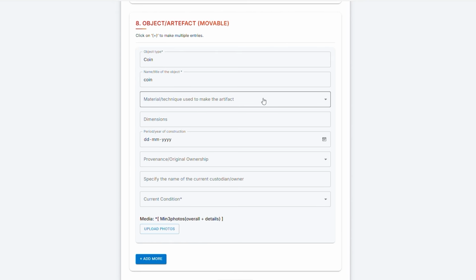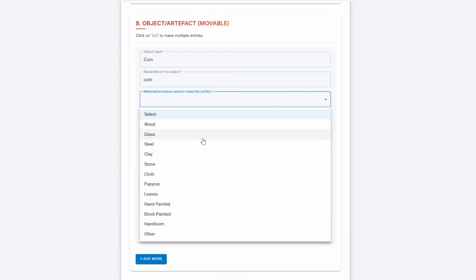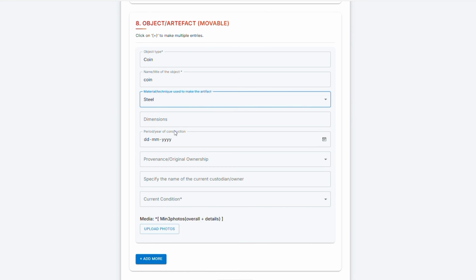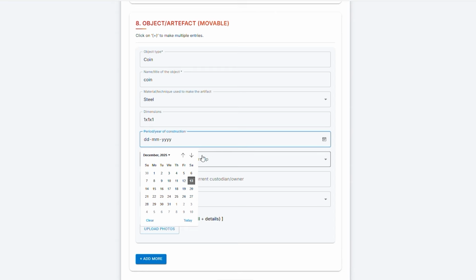Here, write what the object is made of: metal, wood, cloth, stone, paper, and also mention the technique used, if known. Dimensions. In this box, write the size or measurements of the object: height, width, length, or weight. Dating or period. Mention the time period of the object, exact year if known, or approximate century.